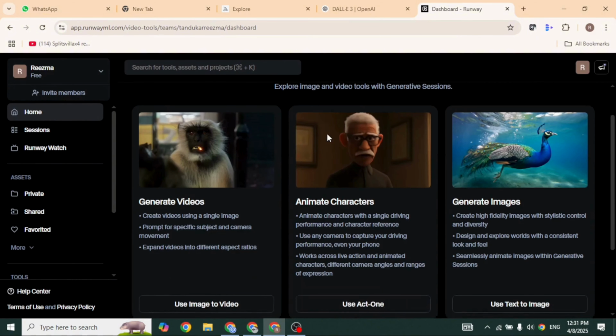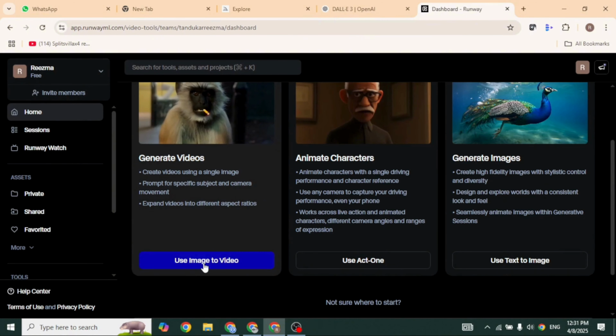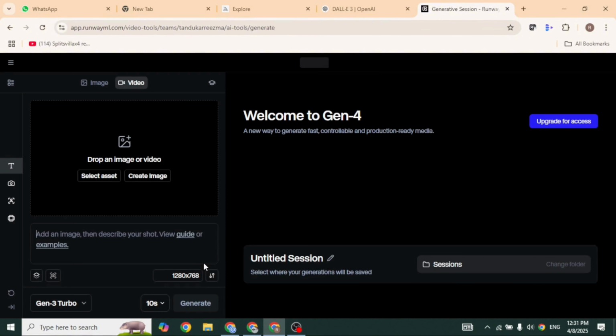AI is putting creation in everyone's hands. Whether you are an artist, a marketer, or curious, Midjourney, DALL-E 3, and Runway let you make something amazing, fast.